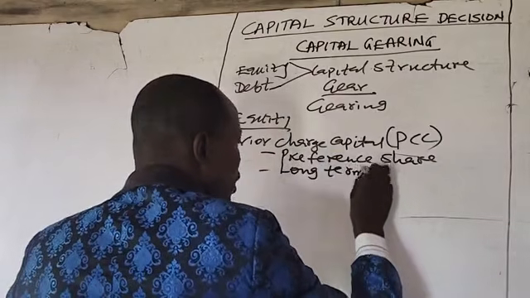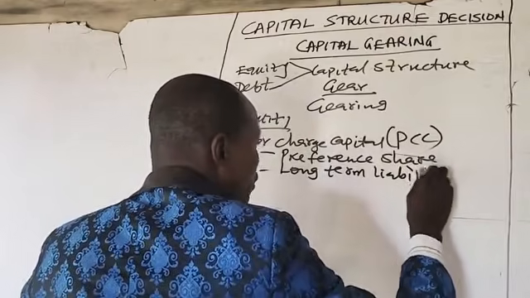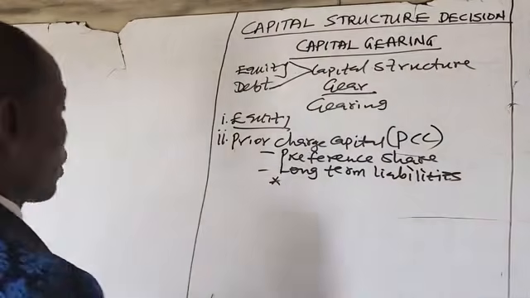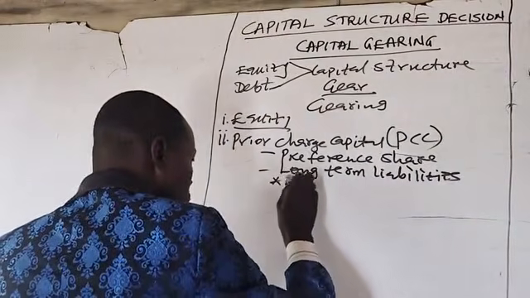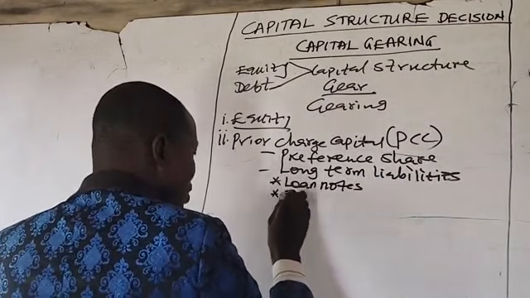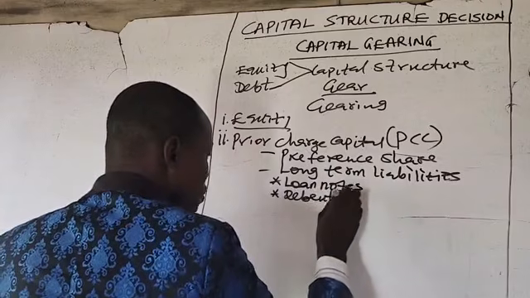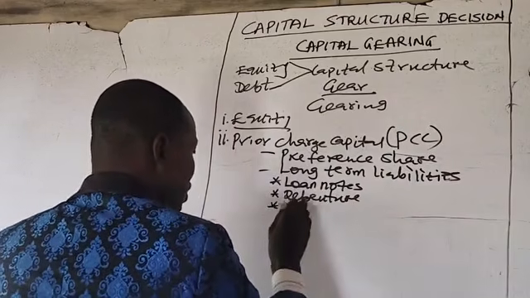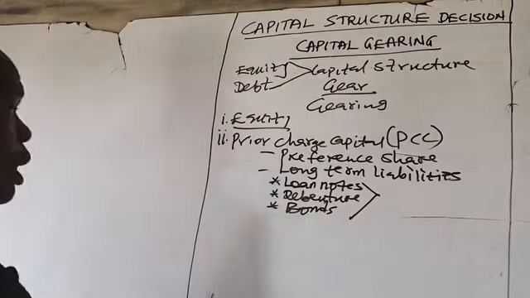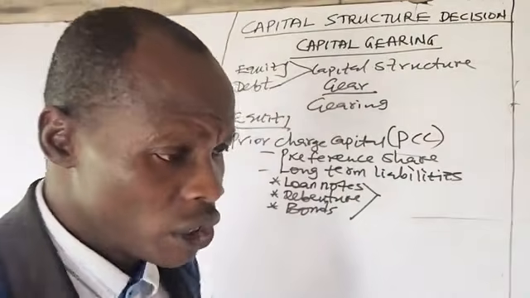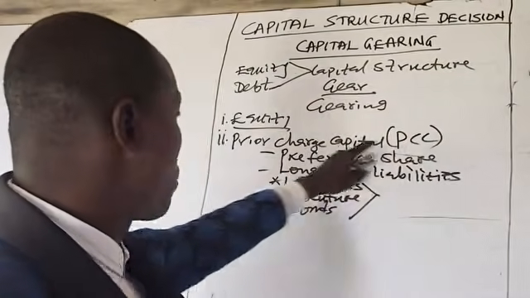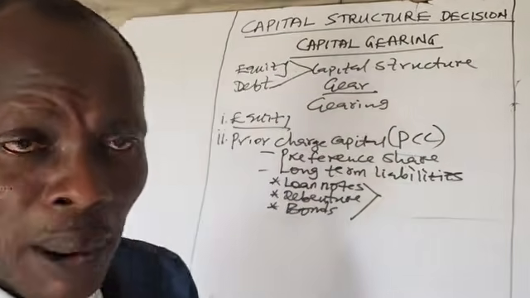Examples of long-term liabilities that fall within this category include the loan notes or debenture, or bonds. Any of these terms may be used. They are the same: loan notes, debenture or bonds. So they are the examples of prior charge capital we are talking about.